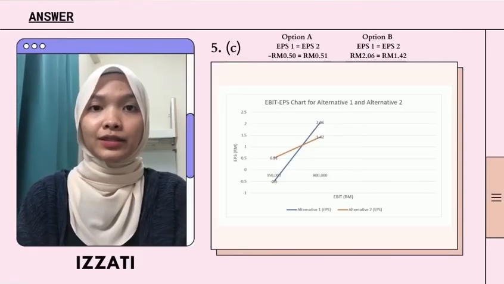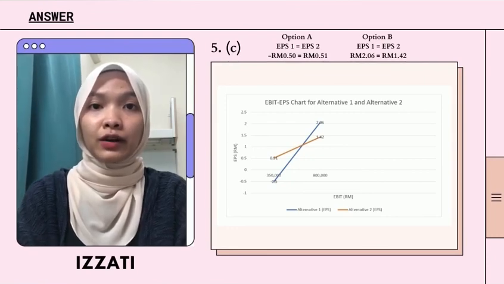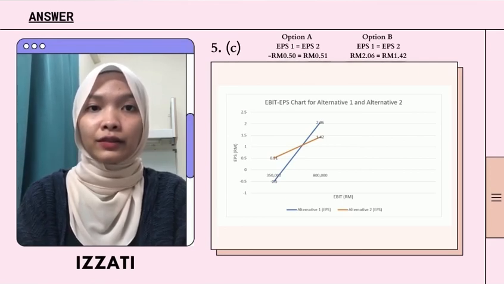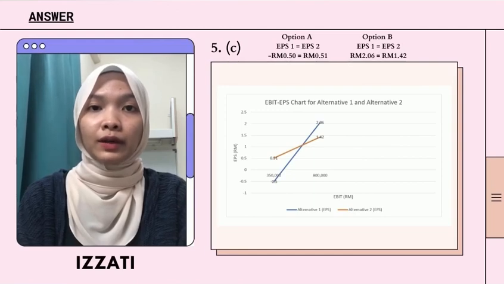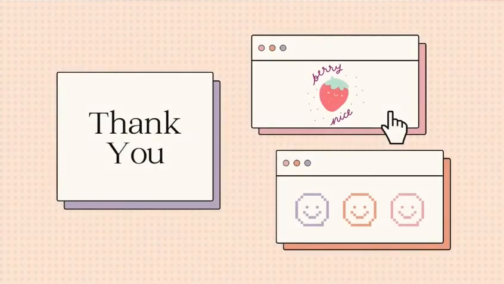Then the next question is, by using the information from question B, plot the points in a graph and indicate the point of indifference. So as you can see, this is the EBIT-EPS chart for alternative 1 and alternative 2. So from the chart, it shows that alternative 1 is higher than alternative 2.